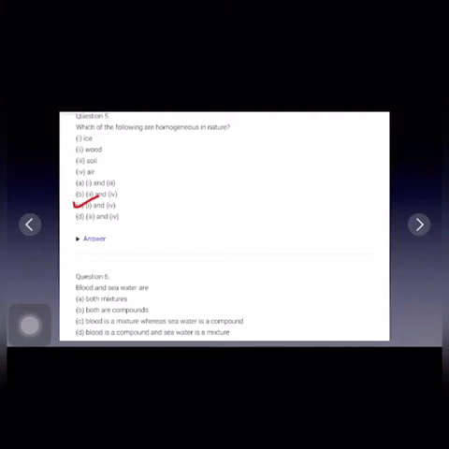Question number 6. Blood and sea water are both mixtures, both are compounds, blood is a mixture whereas sea water is a compound, blood is a compound and sea water is a mixture. So the correct answer is A part. Blood and sea water are both mixtures.